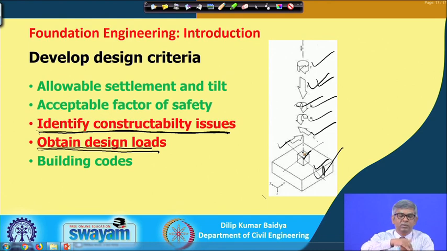It will bend like this. So to resist that bending moment, you have to find out the reinforcement required and the thickness required. That is to be designed by a geotechnical engineer.